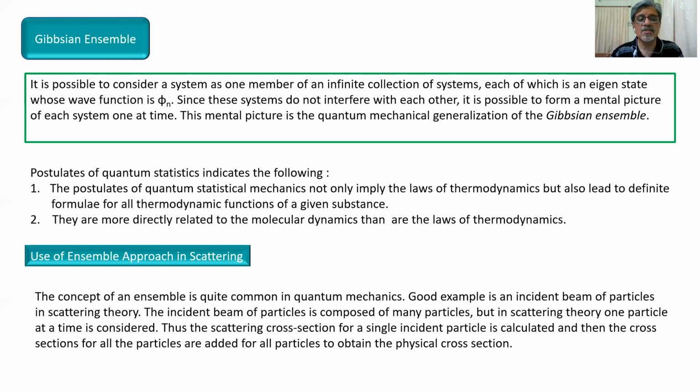Thus the scattering cross-section for a single incident particle is calculated, and then the cross-sections for all the particles are added to obtain the physical cross-section. So in normal scattering theory, we take a one by one approach, taking one particle, then another particle.